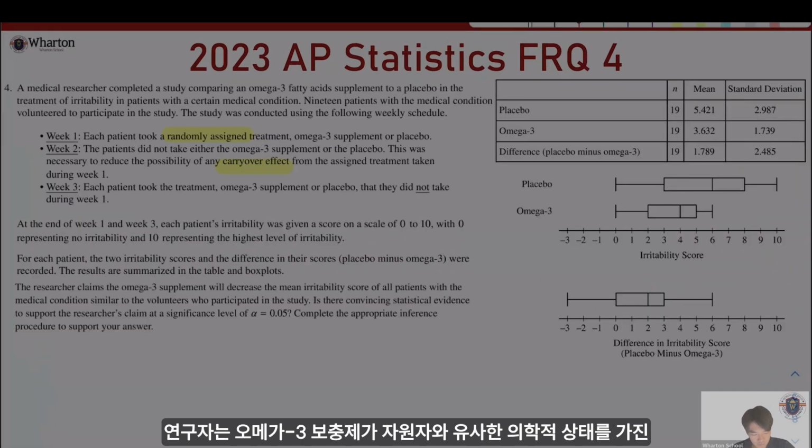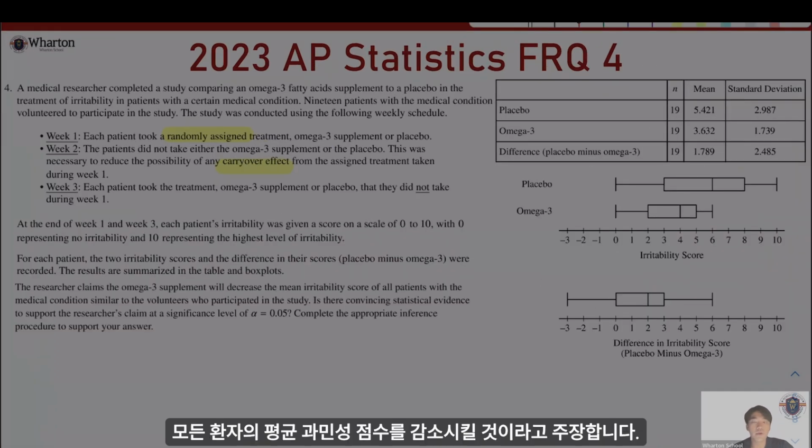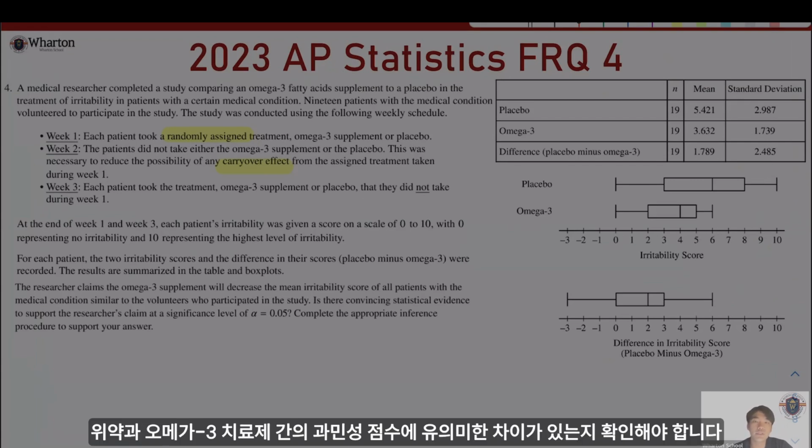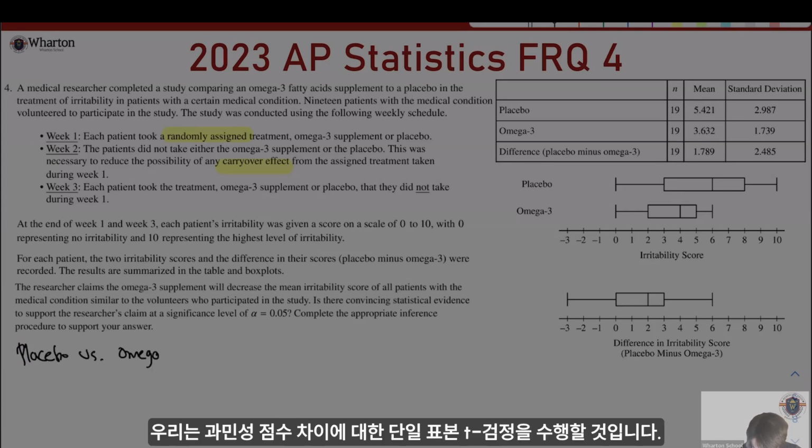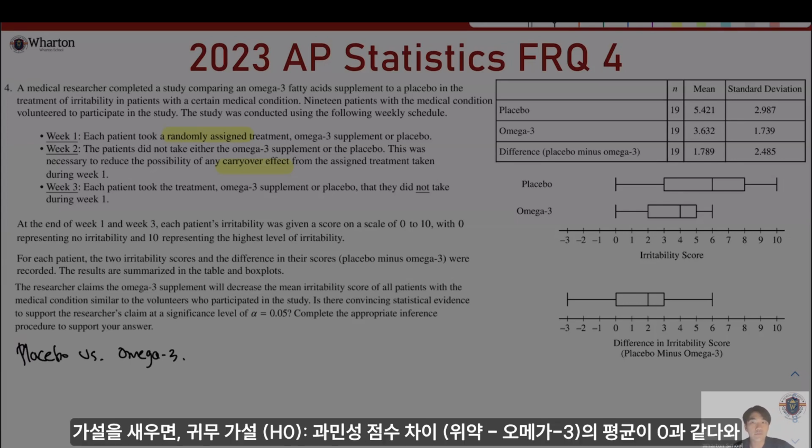So now the researcher claims that the omega-3 supplement will decrease the mean irritability score of all patients with the medical condition. So we want to determine whether there is a significant difference in irritability scores between the placebo and omega-3 treatment, right? So we have one sample. We have to perform a one sample t-test for the mean difference in irritability scores.